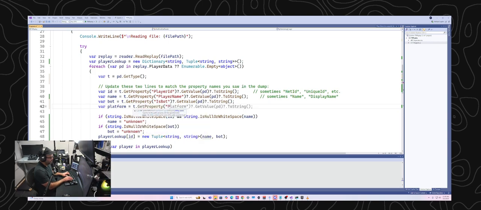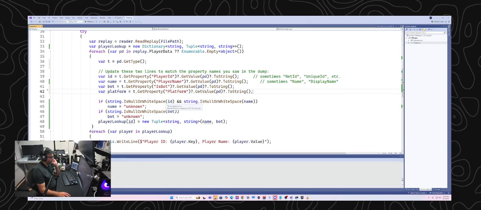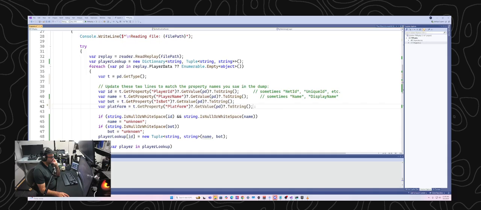And I need to get the platform property, and I could go into this in more detail, given that there's varying degrees of understanding of this. Basically, this whole get property thing is because of the way the data comes in from the game. The types of the data, like is it an integer, is it a string, are not known ahead of time.